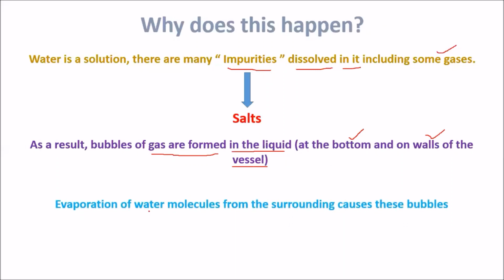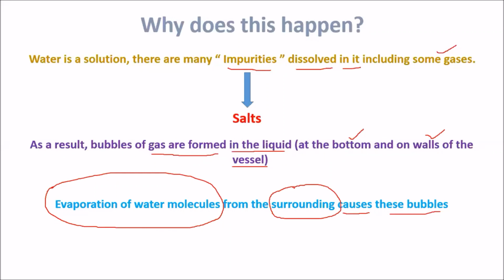Evaporation of water molecules from the surroundings causes these bubbles. So why are these bubbles caused? Due to evaporation of water molecules happening at the surroundings.